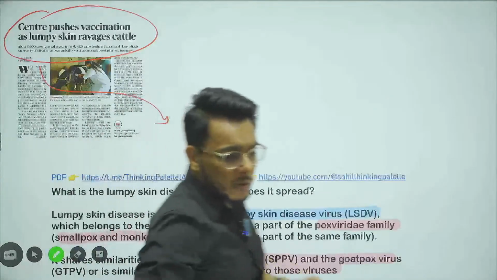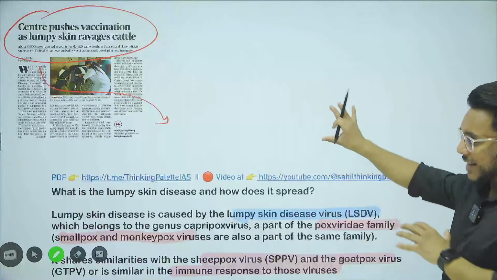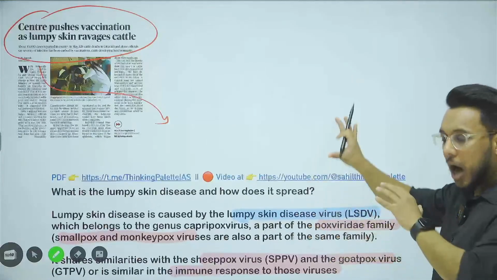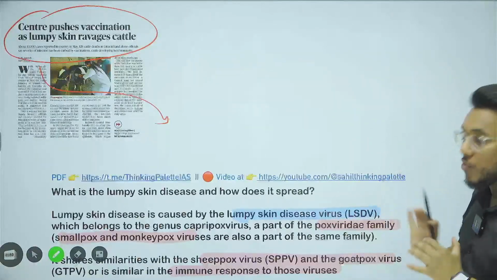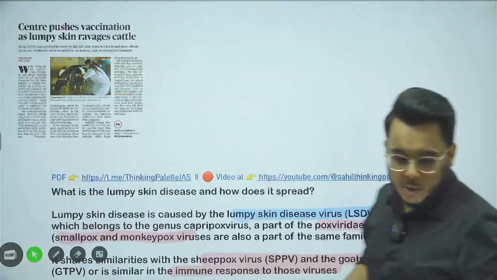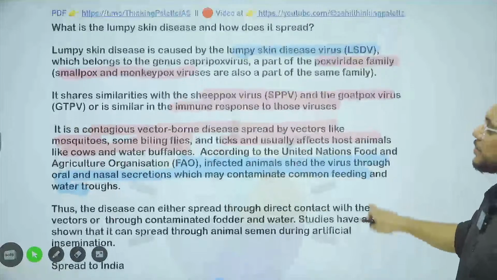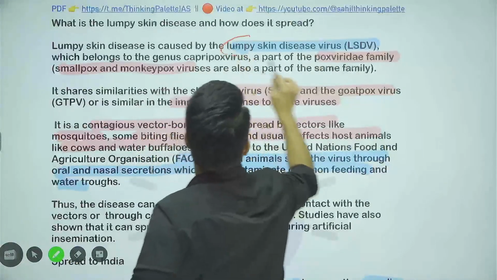You are not required to track the number of cases. But what this lumpy skin disease is, how it is caused and how it is transmitted is something you should know for the examination. So let's talk about that. Lumpy skin disease is caused by the lumpy skin disease virus,